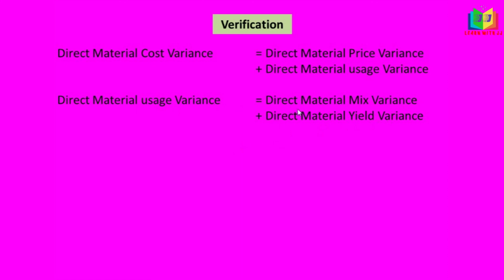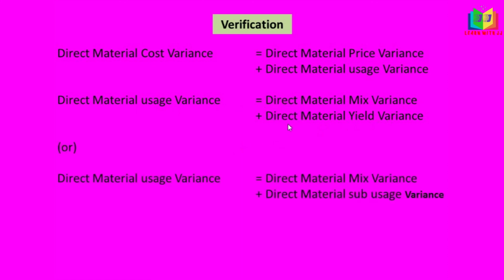Direct material usage variance is direct material mix variance plus direct material yield variance. The other formula is direct material mix variance plus direct material sub-usage variance. As I said, in one problem either yield variance or sub-usage variance can be found; both cannot be found at a time. I hope now you can understand the basic concept of standard costing. We'll see the problem in our upcoming videos. Thank you for your patient listening.